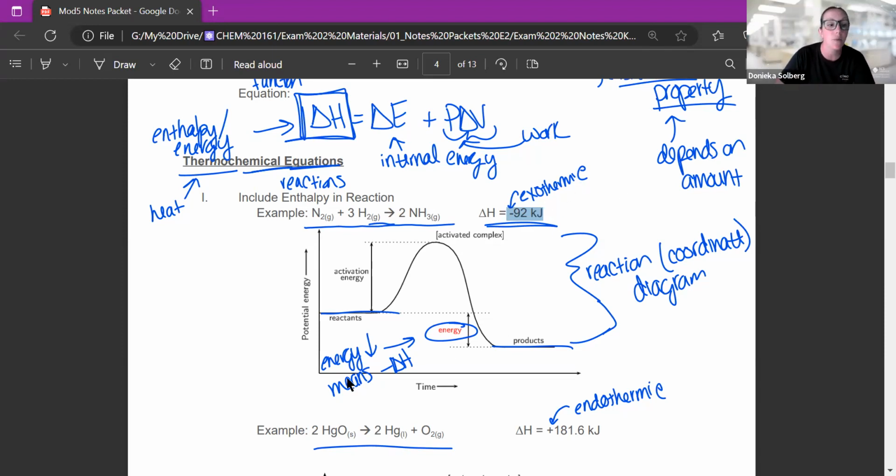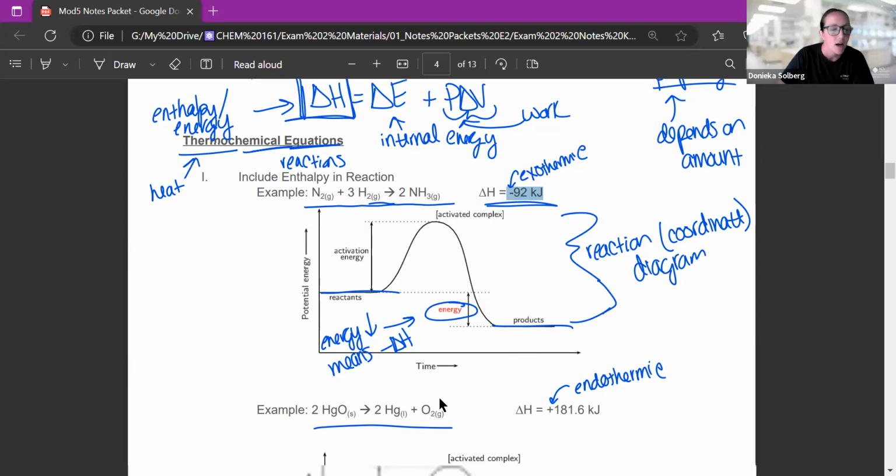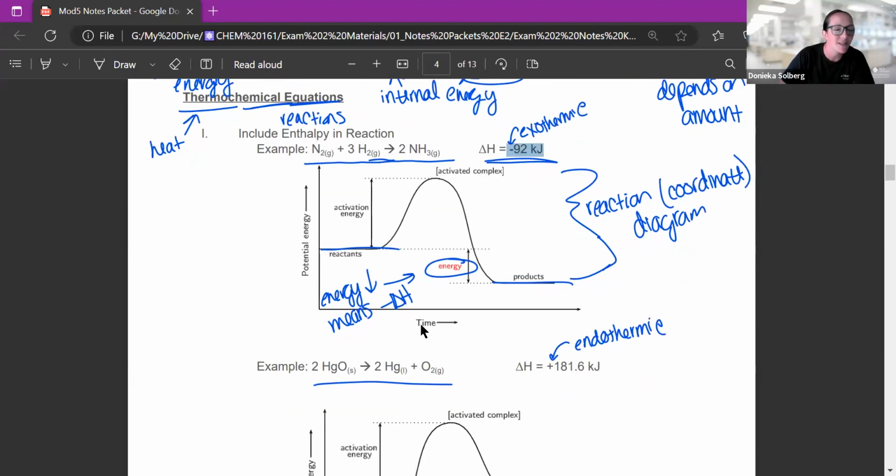Okay, so we actually represent that by what is called a reaction coordinate diagram, or a reaction diagram, or whatever you want to call it. It's usually time, or it might say reaction coordinate down here, and then potential energy over here. The way these are set up is that this is the energy of the reactants. I said there's energy associated with the bonds and things in a molecule. That's why the potential energy starts here. And this is the energy of the products. It's down here.